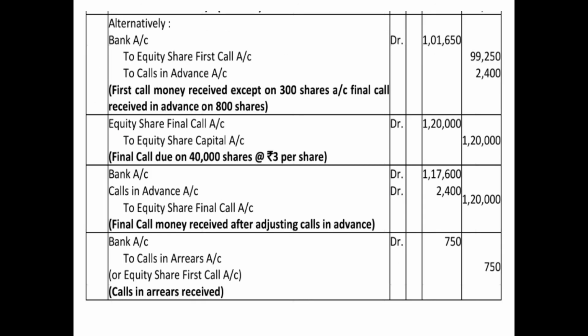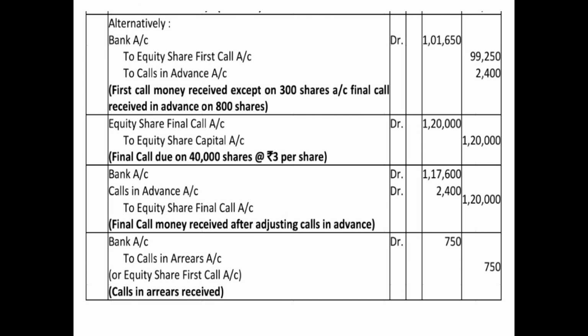Alternatively, how can you pass the entry if you do not open the calls in arrear account? Bank account debited with the actual amount received of first call and your advance, to equity share first call 1 lakh minus the outstanding amount of 750, that is 99,250, to calls in advance account 2400. So this is alternatively without opening the calls in arrear account. But again I am saying you will open the calls in arrear account.